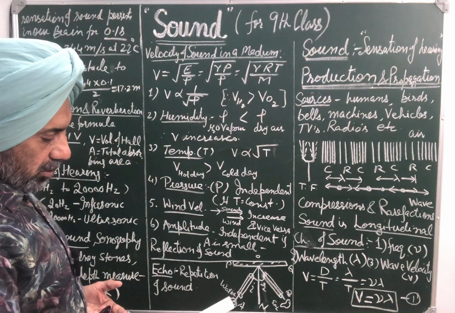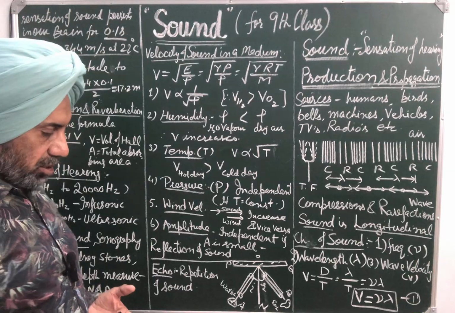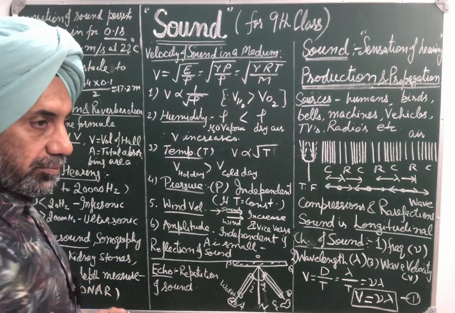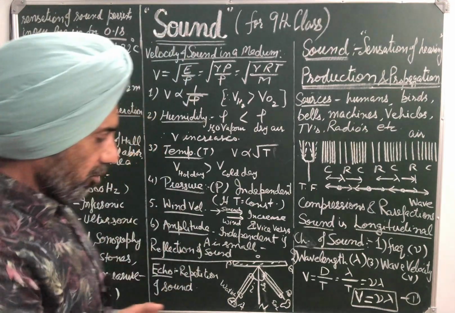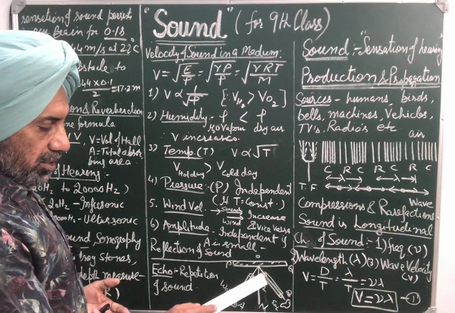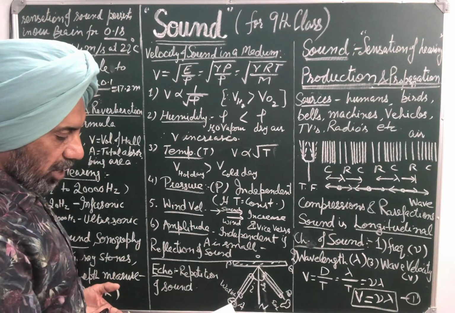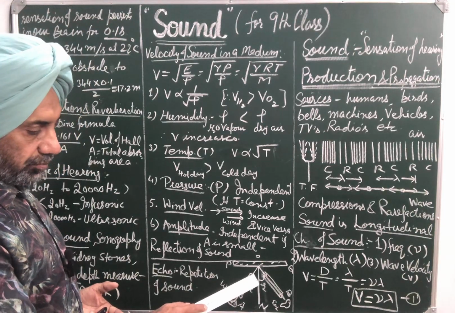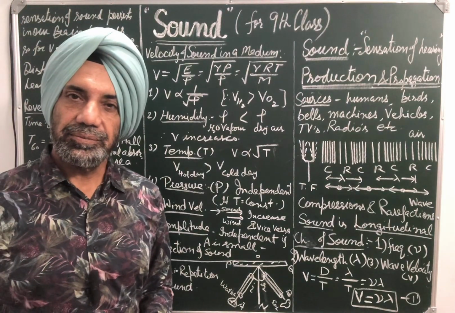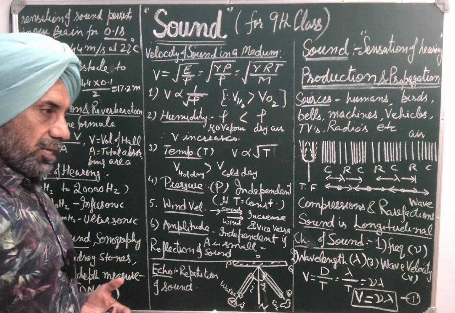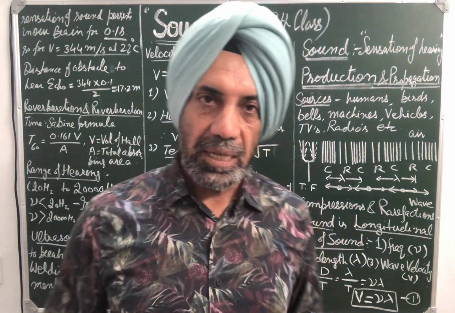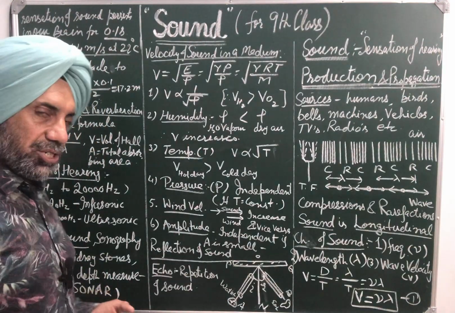And suppose we put a watch or timepiece here and we observe the sound on the other side at the same angle. You will hear maximum intensity of sound of the watch when I is equal to R. That is, sound is reflected like light waves. It obeys the laws of reflection.